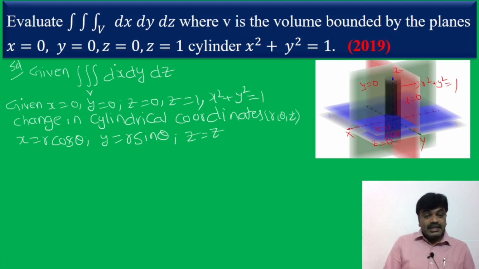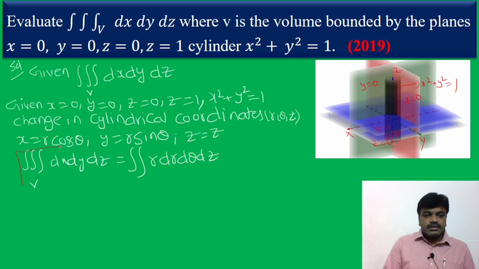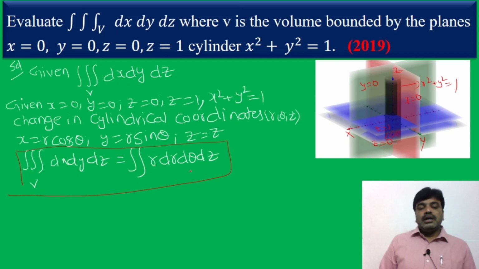So this triple integration becomes the triple integral over v dx dy dz, that is equal to the triple integral of r dr d theta dz.